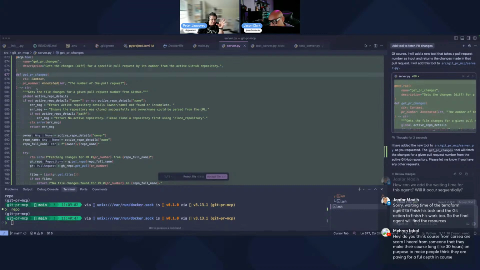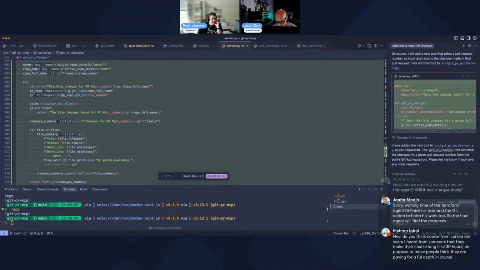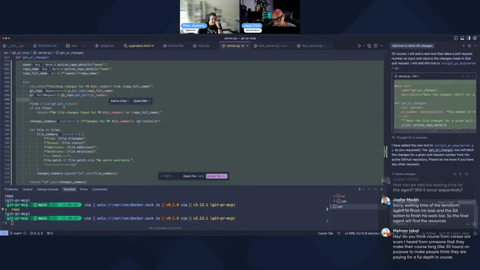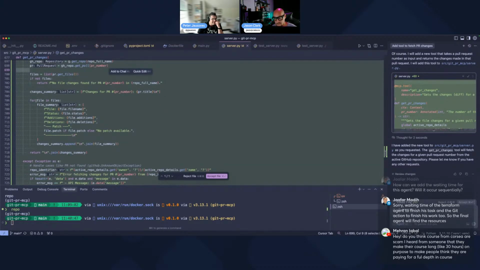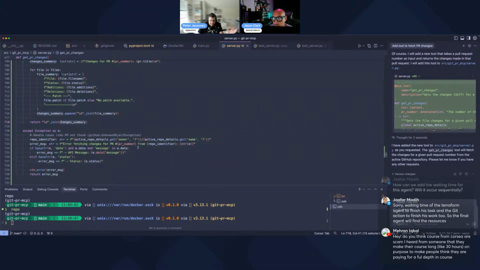All right, so we have the PR tool here. Let's just go quickly through it to see if it does what we wanted it to do, right? So yeah, okay, this is going to fail. We have the active owner, repo name, full name. So it's going to go and get the repo, it's going to go and get the PR. Yeah, and this exists, right? This is the API that we're using. It's going to get the files from the PR, and then it's going to go through all the files and give us all the additions, deletions, and patches that were created, and it's just going to return the summary, right? Let's do that. So let's apply it.